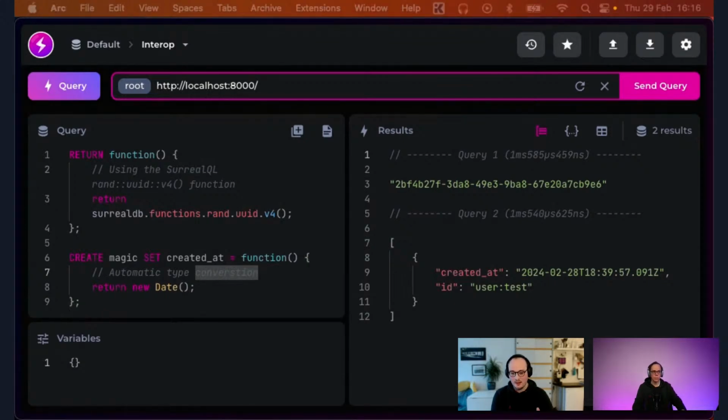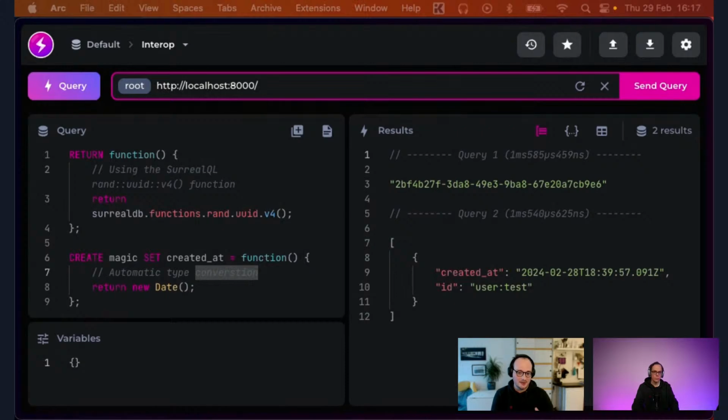There are some complexities with numbers, for instance. Numbers in JavaScript are always 64-bit floats, which is difficult to convert, because in SerialQL we can also have 64-bit integers or decimals. So when that happens, it goes to BigInts in JavaScript, and BigInts can also be turned back, and that's how we're doing numbers.